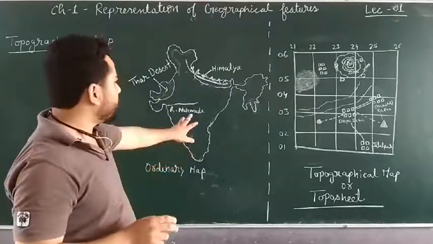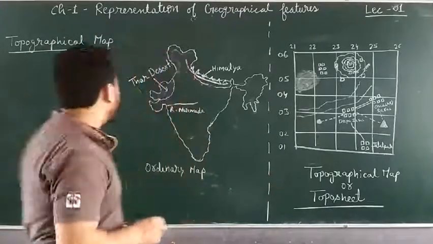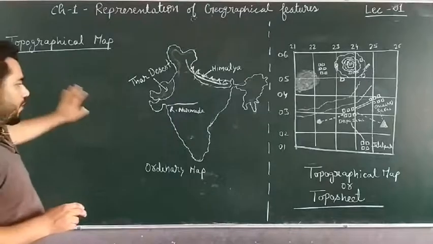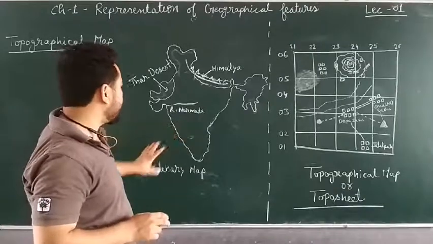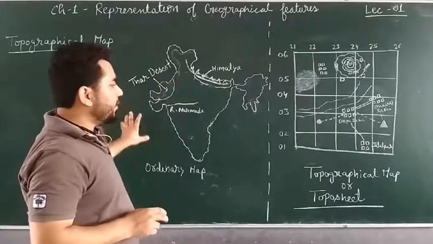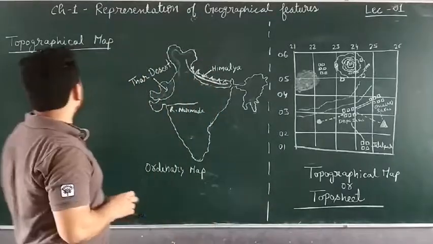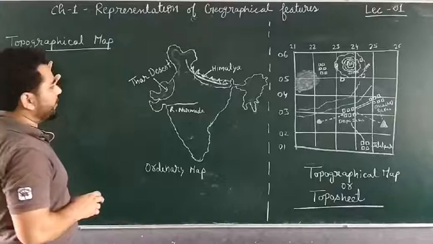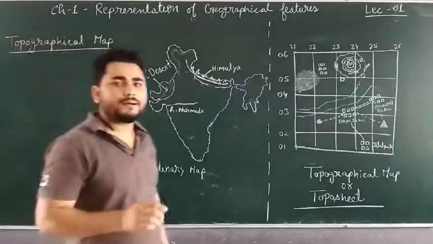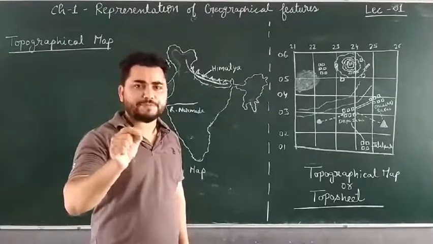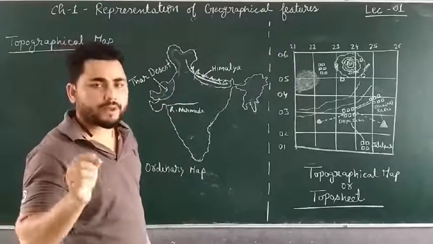I have drawn in front of you two types of map. This is an ordinary map and this is a topographical map or topo sheet. So our topic is the topographical map. You have already studied physical as well as political maps. Now the question comes: what are topographical maps and how are they different from these types of maps? Topographical maps are large scale maps which give us detailed information of a small area.